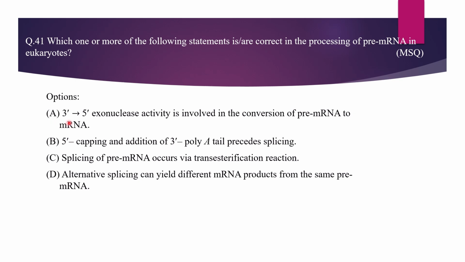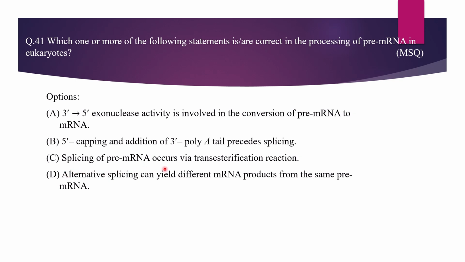Option A, that is 3' to 5' exonuclease activity is involved in conversion of pre-mRNA to mRNA, is incorrect because 3' to 5' exonuclease activity is for proofreading. It is not involved in conversion of pre-mRNA to mRNA. And option B, C, D. Option B, 5' capping and addition of 3' poly-A tail occurs before splicing in eukaryotes. It's absolutely true.